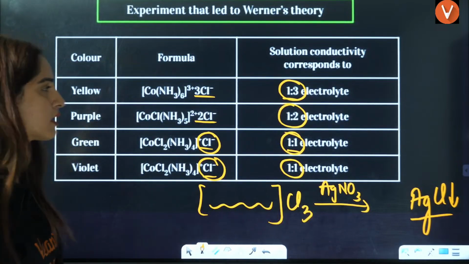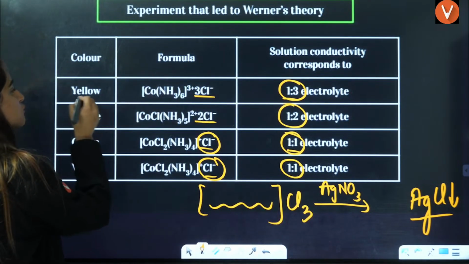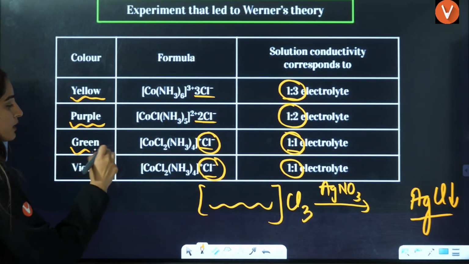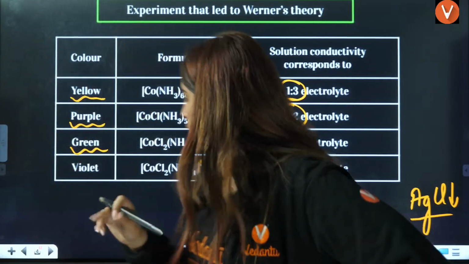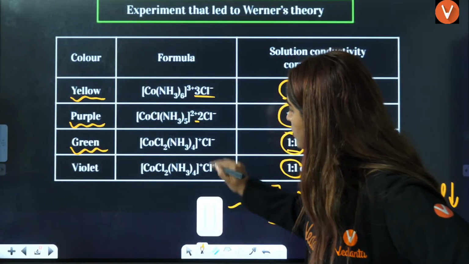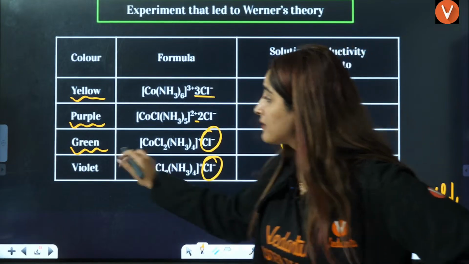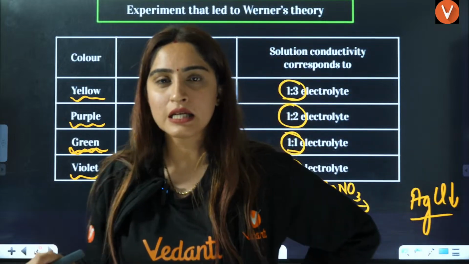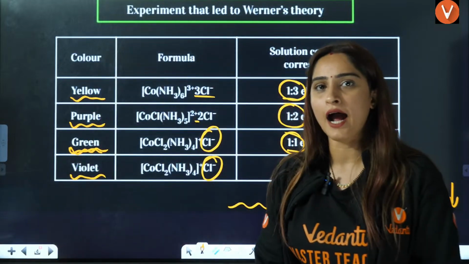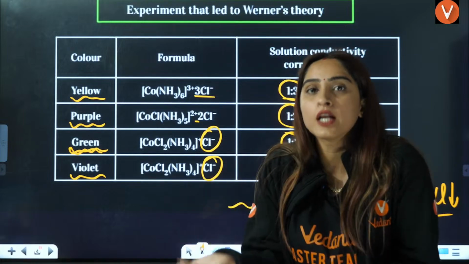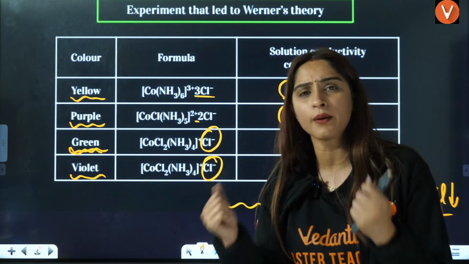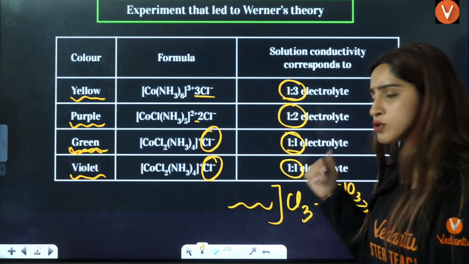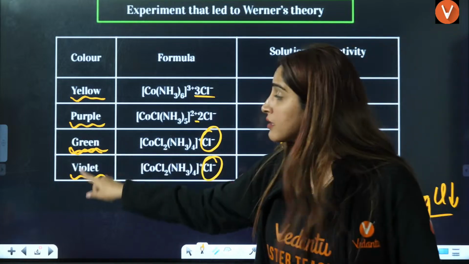Now, ma'am, the question is, here you have 3 Cl outside, the color is yellow. Ma'am, here are 2 Cl outside, the color is purple. 1 Cl outside, the color is green. But ma'am, in these 2 compounds, you have 1 Cl outside, but this is of green color, this is of violet color. Can you tell me the reason? Ma'am, you were telling that how many Cl you have outside the bracket will tell us the color of the compound. But ma'am, here you have 1 Cl outside, 1:1, here also 1:1. Then how can you say this is green, this is violet?